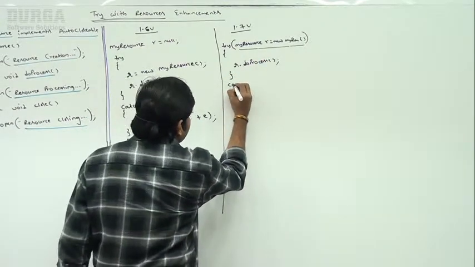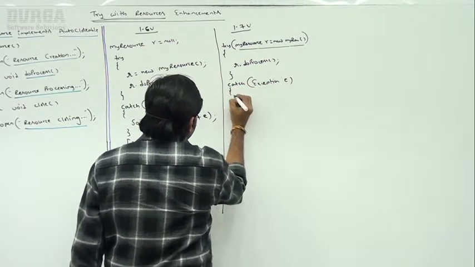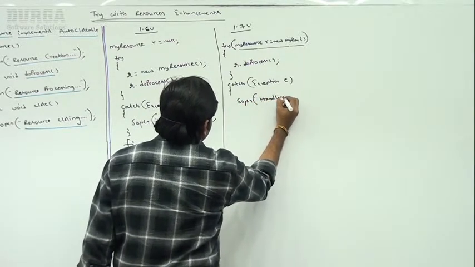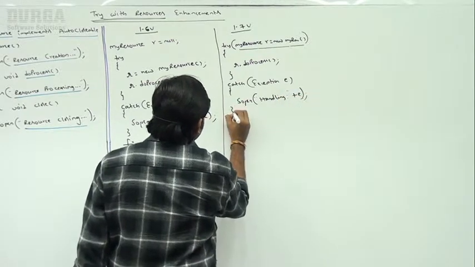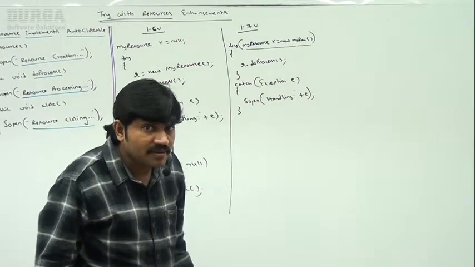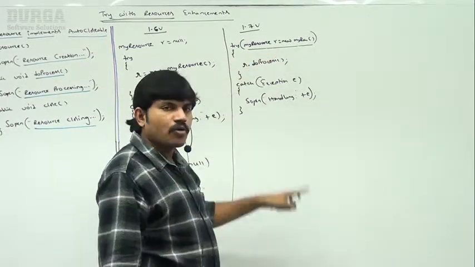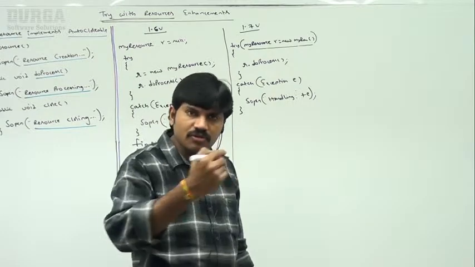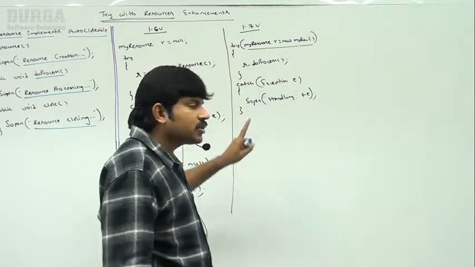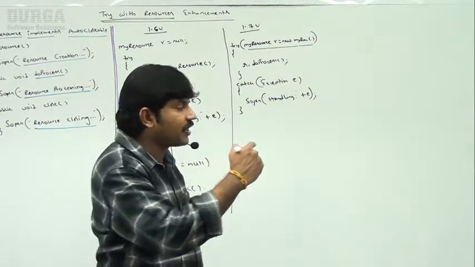If any exception is coming, catch exception, System.out.println handling exception plus e, like this I took. Now can you tell, is it required to write the finally block? No, because this resource will be closed automatically. If you want, I will show with an example, don't worry about that. I will execute this code, so automatically the resource by default will be closed. We are not required to close explicitly.